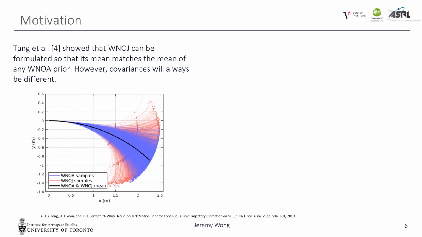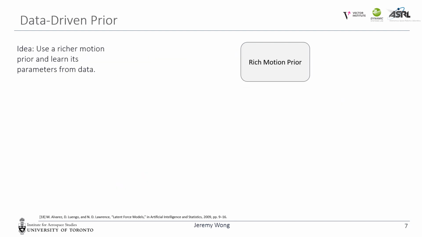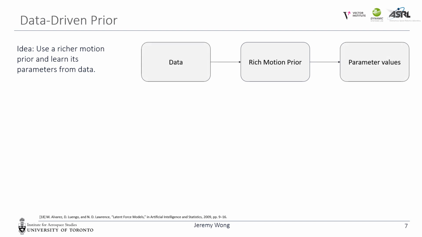This leads us to the question, how do we know what our motion prior should be, or how to pick values for the hyperparameters? We will seek to answer this in our work. With data-driven modeling methods becoming very popular, we wondered if we could do something similar with the motion prior. We could use a richer motion prior and learn its parameters from data.